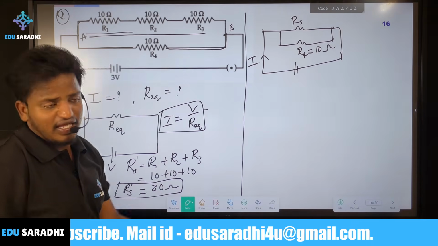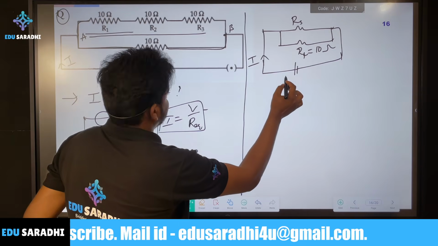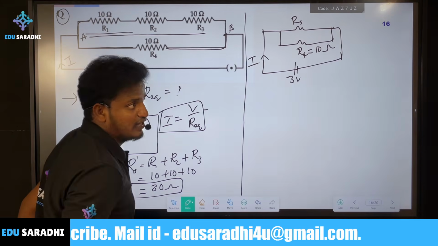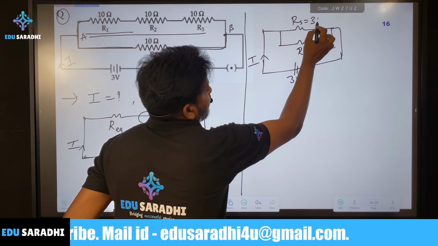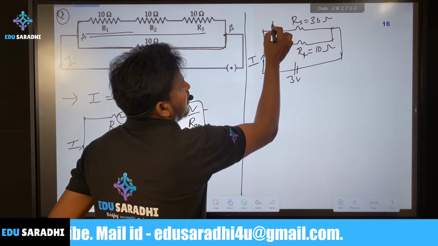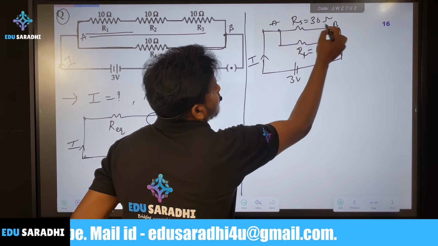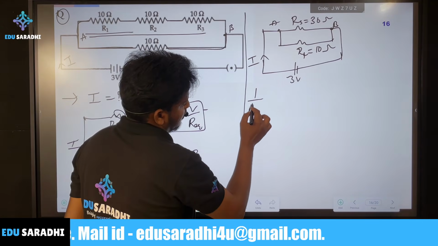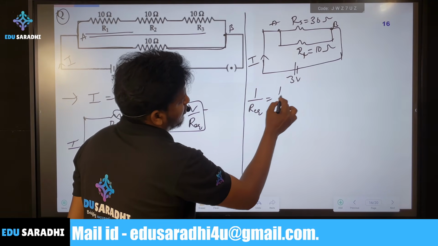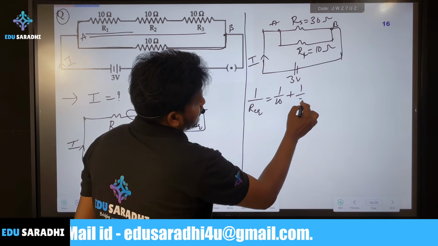Now you can calculate. R3 is also given as 30. These both are connected in parallel, because this is point B, so both are connected from the same point. R equivalent: 1 by 10 plus 1 by 30.